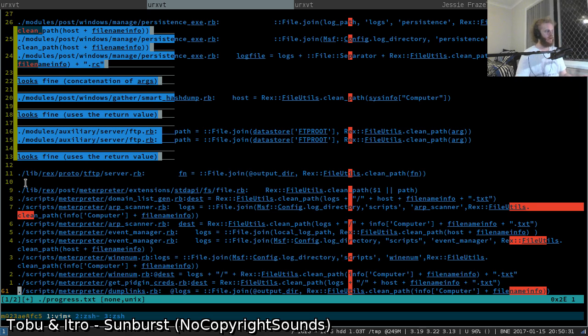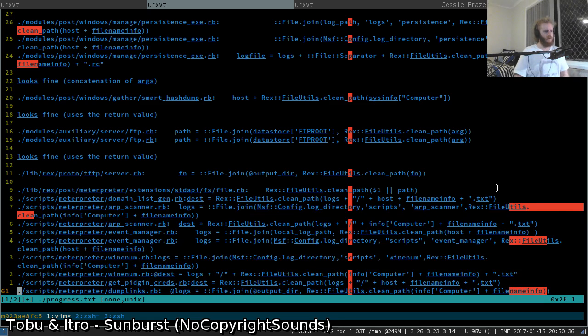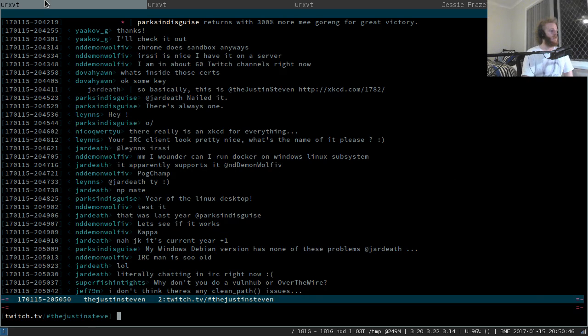But if there's nothing in here that requires a change, we should probably go through the other Rex libraries as well and quickly grep them to make sure they're not calling this clean path function. But yeah, looks like we actually had no work cut out for us tonight, which is, if you ask me, a pretty damn good night.